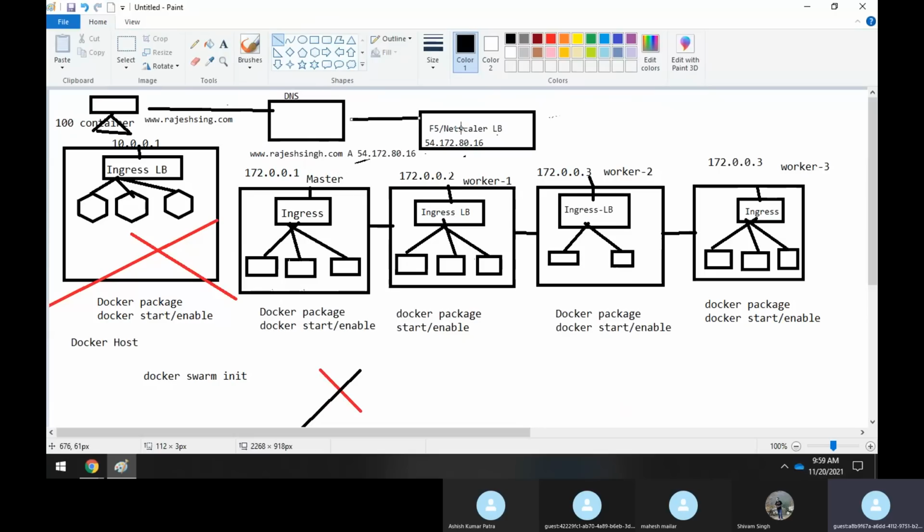Whenever you configure the load balancer, here inside the load balancer you will add all these IP addresses: 172.0.0.1, 172.0.0.2, 172.0.0.3, and 172.0.0.4, whatever it is. All these 4 IP addresses you will be adding, and you will be creating a kind of rule here inside the load balancer.